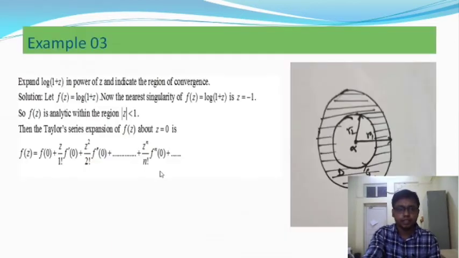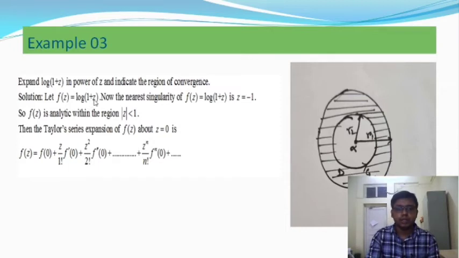After that we will take one more example on Taylor series. So here is the example. Expand log of 1 plus z in powers of z and indicate the region of convergence. So here is the solution of the given problem. Let f of z is equal to log of 1 plus z.